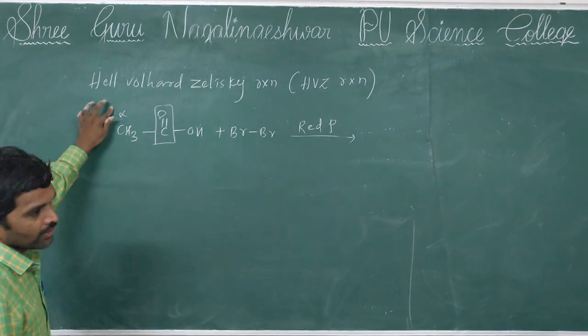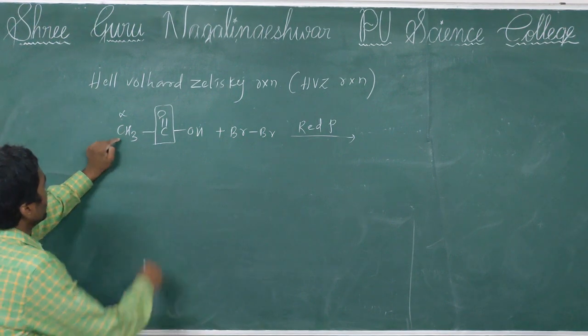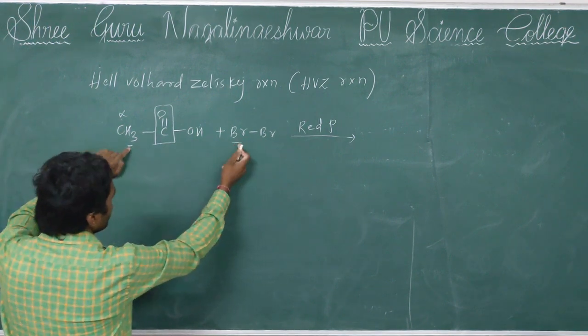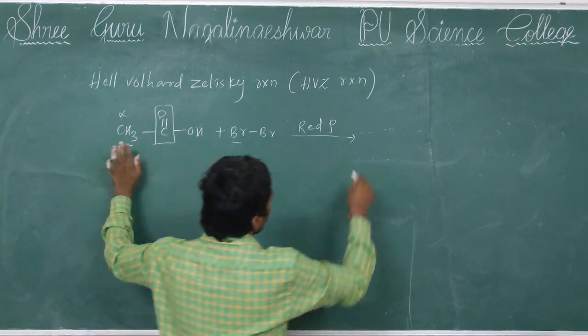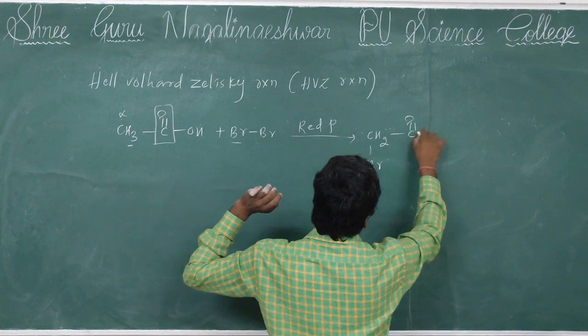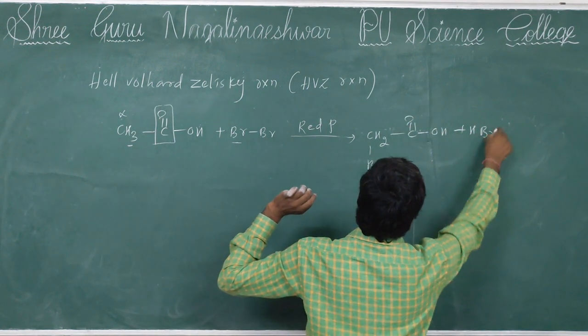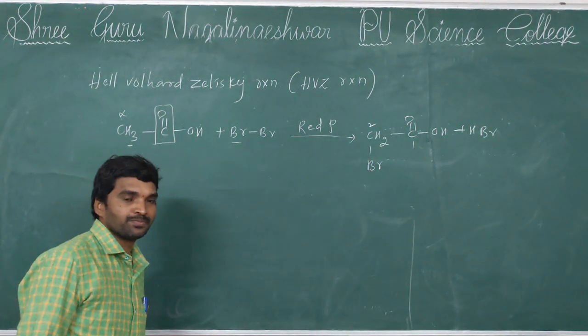The hydrogens at this alpha position are called alpha hydrogens. These alpha hydrogens are substituted by the halogens, bromine or chlorine, whatever you take. So then formation of CH2Br, C double bond OH, plus HBr. 2-bromoethanoic acid will be formed.